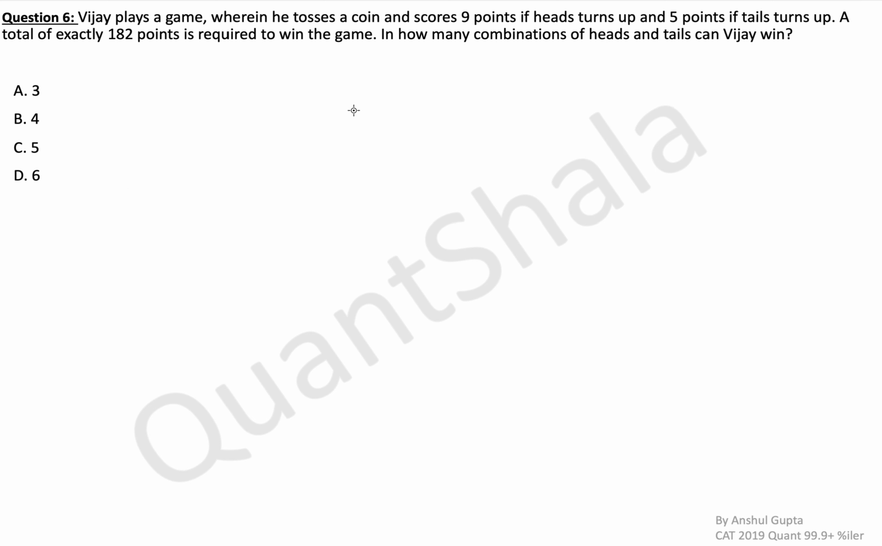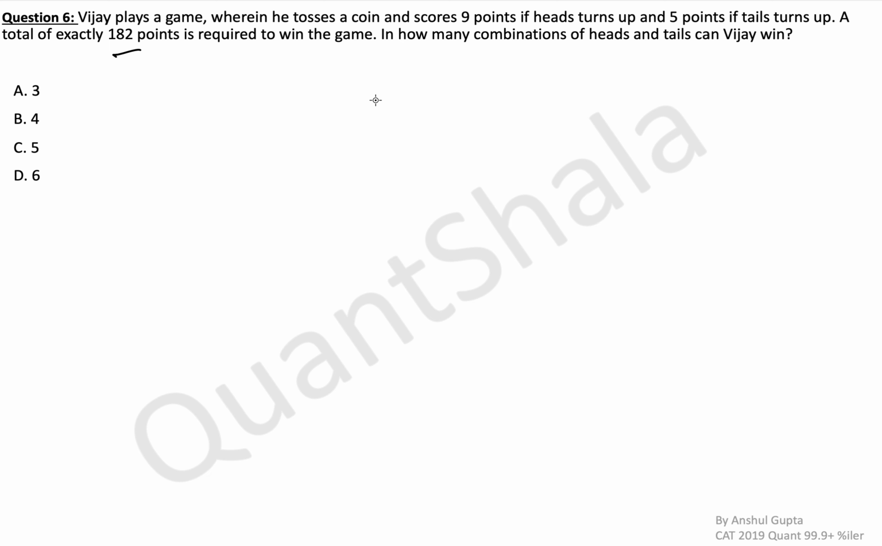Vijay plays a game wherein he tosses a coin and scores 9 points if head turns up and 5 points if tail turns up. A total of exactly 182 points is required to win the game. In how many combinations of heads and tails can Vijay win? So let's say he gets X heads and Y tails.